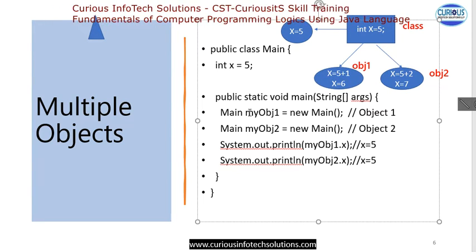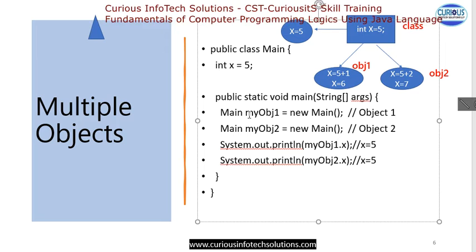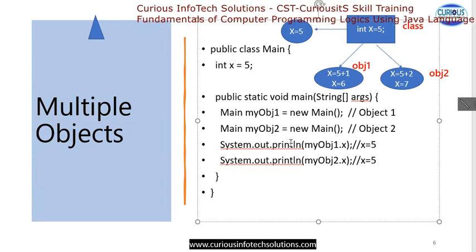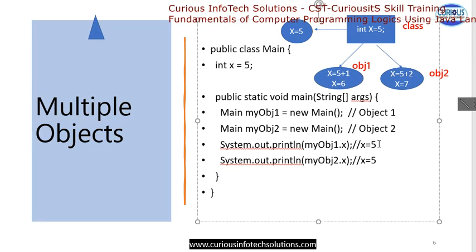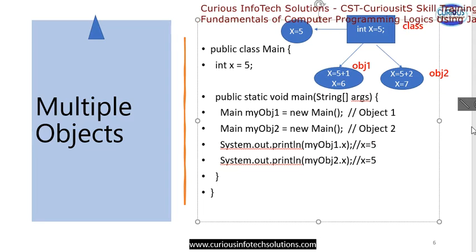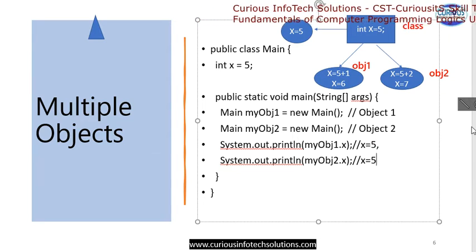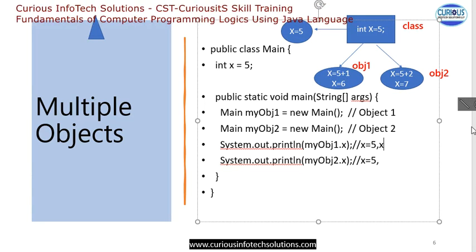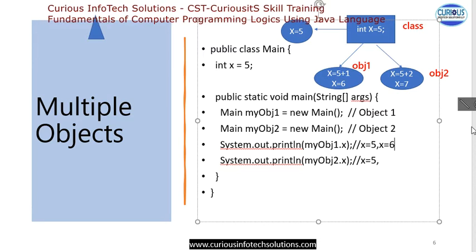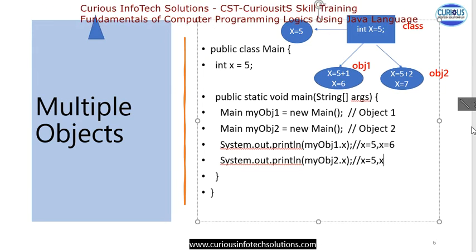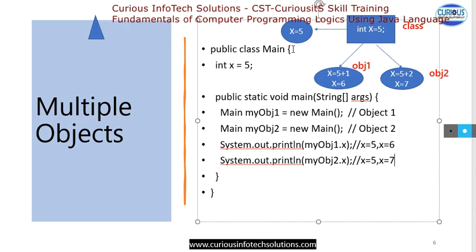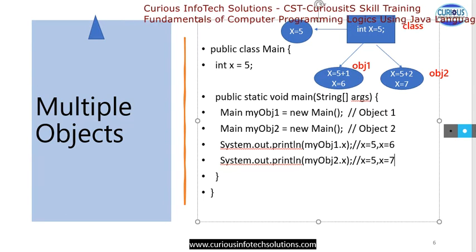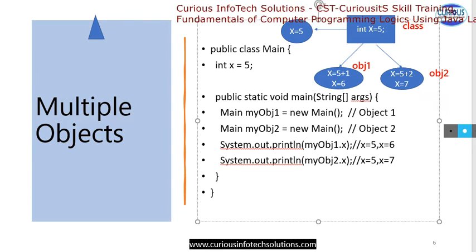As soon as you assign my object 1 and my object 2, by default you should get 5 and 5. So in the first output we will check that we should get 5 and 5. Then we will update in object 1, so I should get x is equal to 6 after the update, and here you should get x is equal to 7. So let me show you this practically.